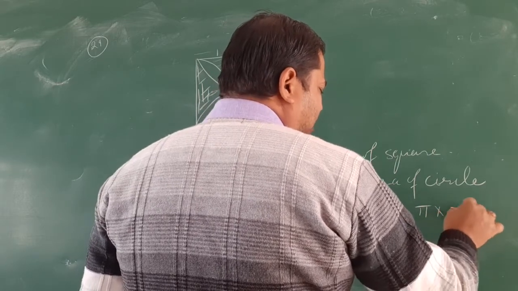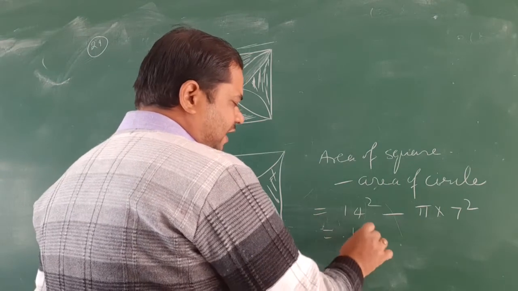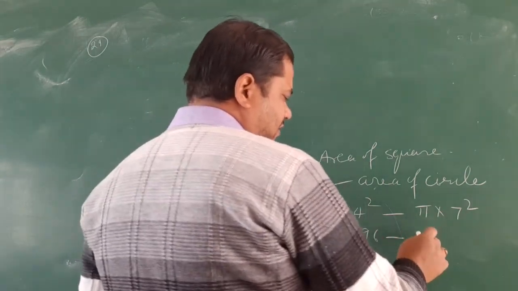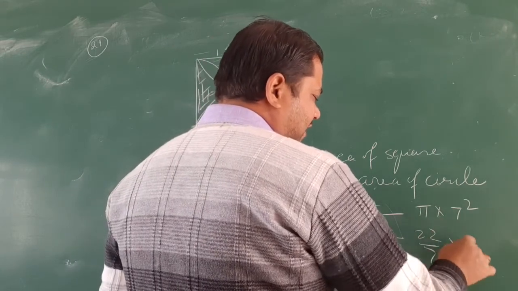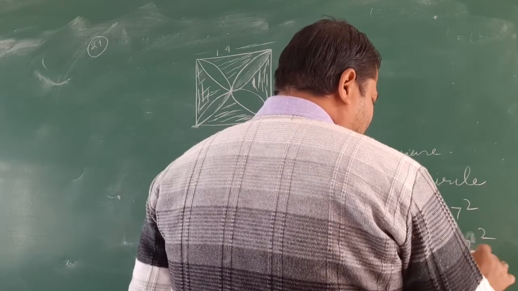Pi into r, what is r? 7 square. So this is 196 minus 22 by 7 into 7 square. One 7 will cancel.